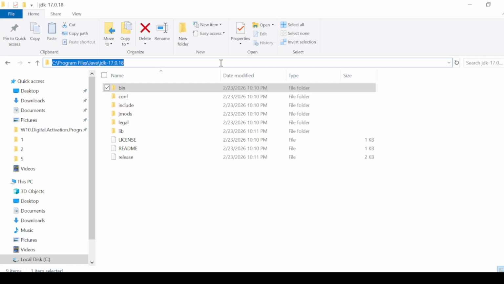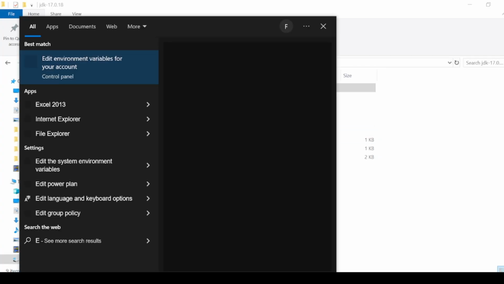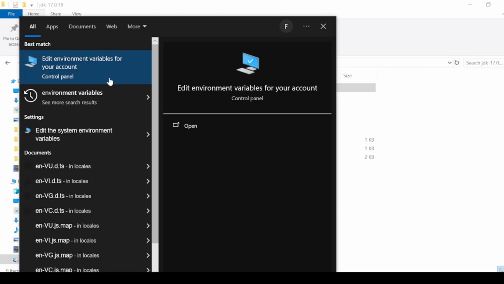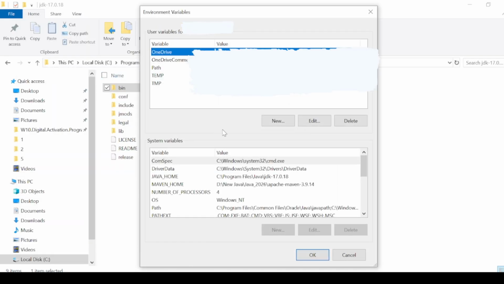In the Windows search bar, type environment variable and open it. I have already found it. So if you have a path in this page, that's perfect.